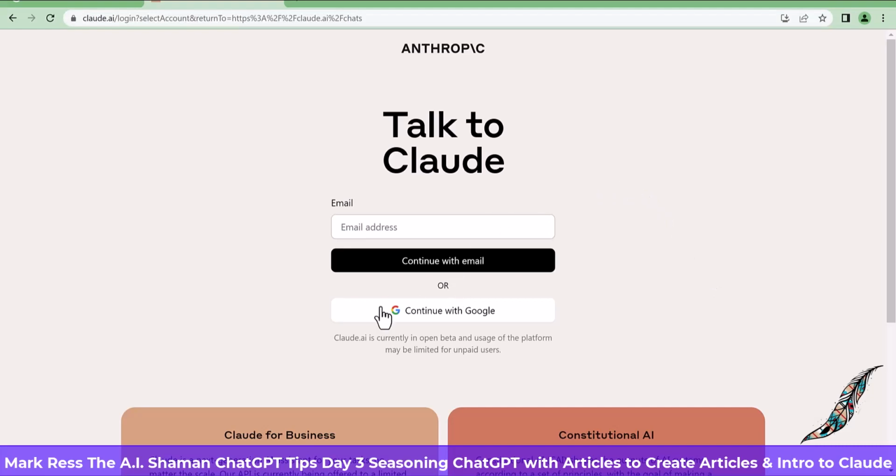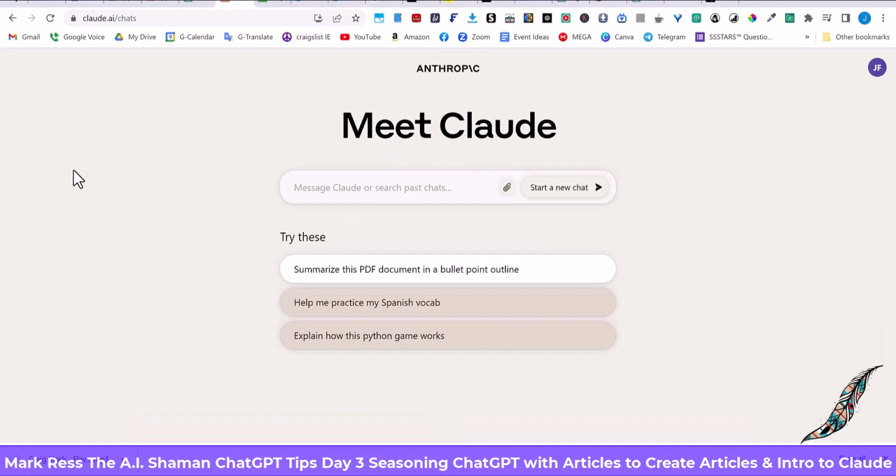And remember, I always say, if you have a Gmail account, use your Gmail account because it makes it much easier to log in with. Now, once you're logged into Claude, before you get to this point, you have to answer a few questions. You have to read their terms and agree to some of them, and they put out a disclaimer saying some of this information may not be correct. So just agree to all that, and then you can get to here.